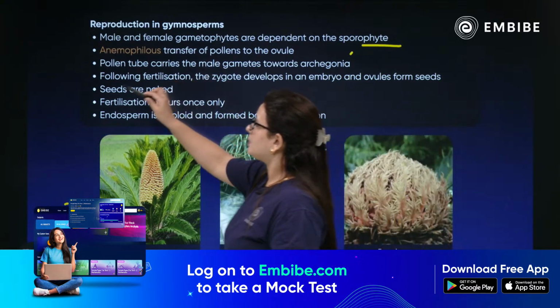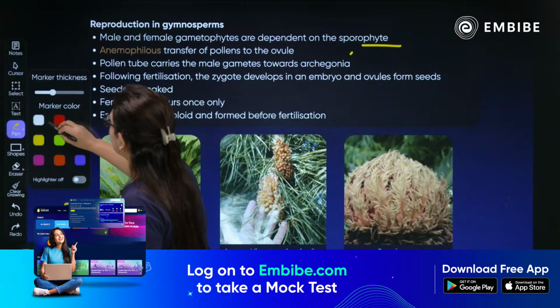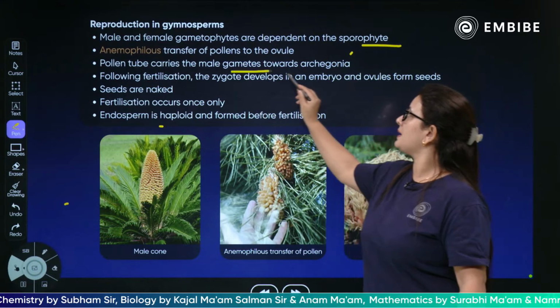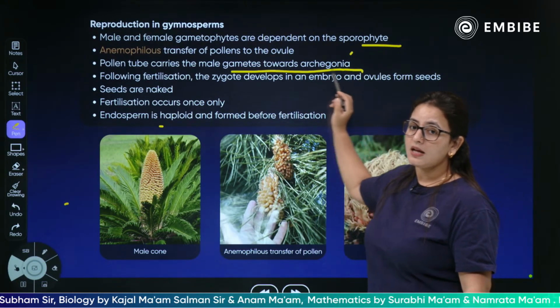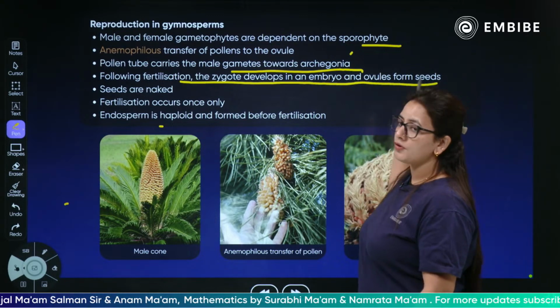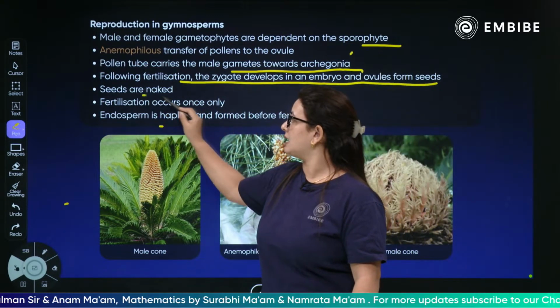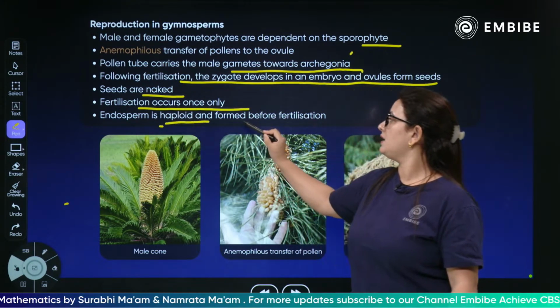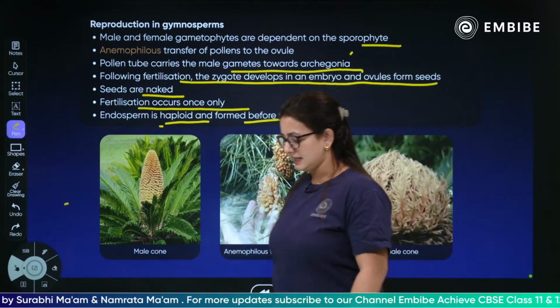Again, anemophily leads to the transfer of pollen grains, and the pollen tube carries the male gamete towards the archegonia. Following fertilization, the zygote will develop into an embryo and the ovules will develop into seeds which are naked. Fertilization occurs only once, and the endosperm is haploid, formed before the fertilization.